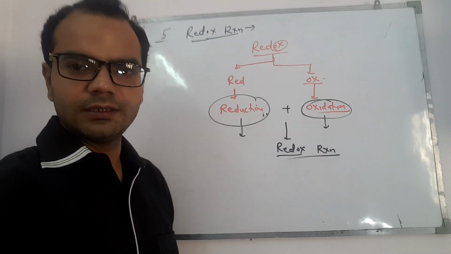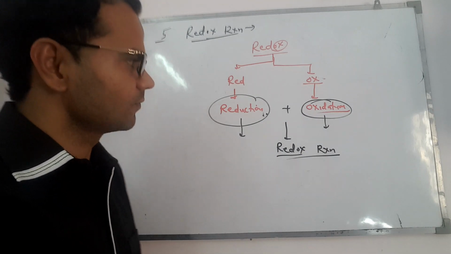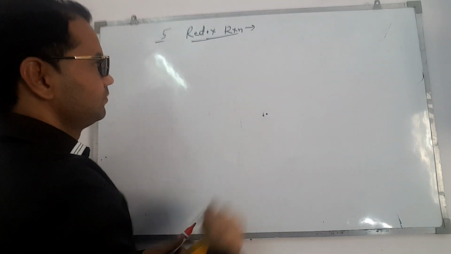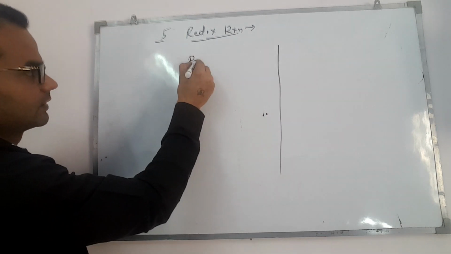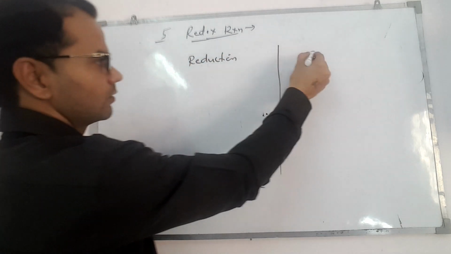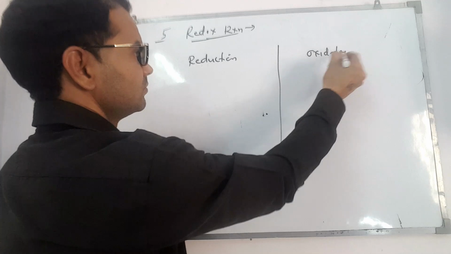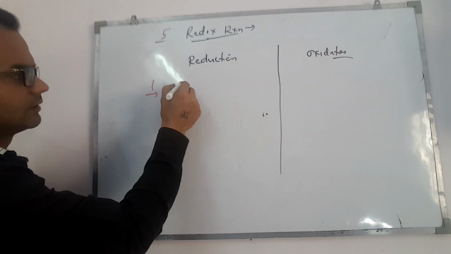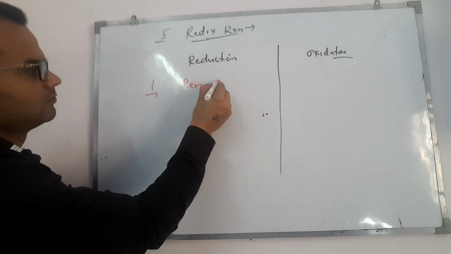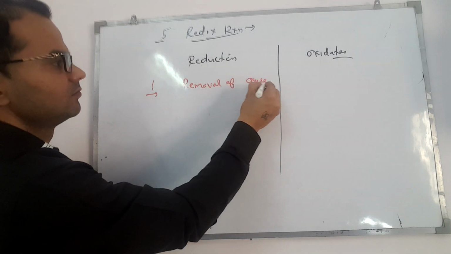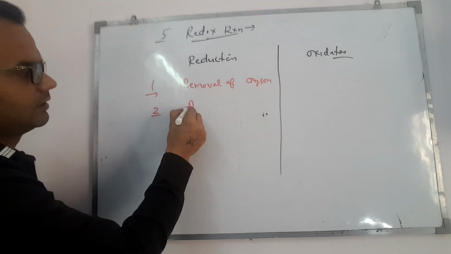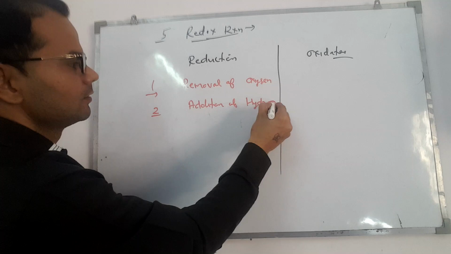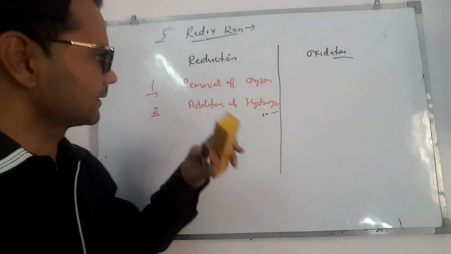So what we have to understand first is reduction and oxidation. Both will take place in the same reaction. What is reduction and what is oxidation? Reduction is the removal of oxygen or addition of hydrogen in a substance in a reaction.